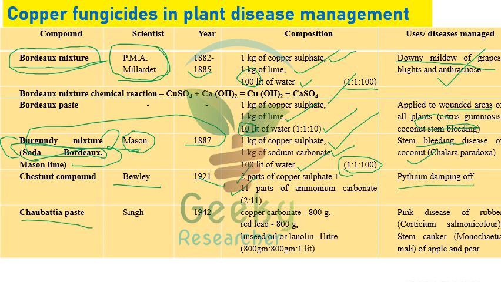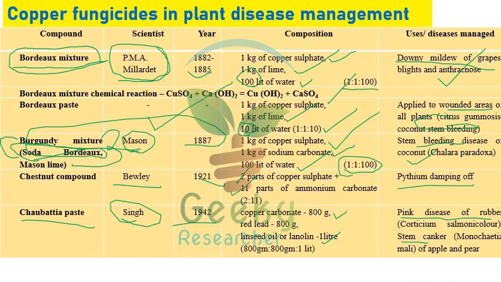The next one is Chaubattia paste, which was developed by Singh in 1942. The composition is 800 grams of copper carbonate, 800 grams of red lead, and 1 liter of linseed oil. We can use this Chaubattia paste against pink disease of rubber, stem canker of apple and pear, something like that. This is very important. We may expect one or two questions.